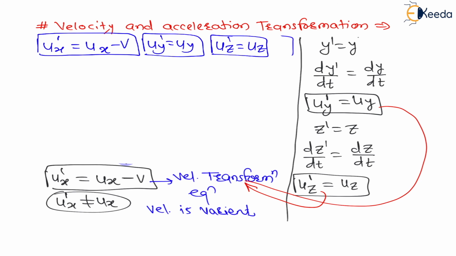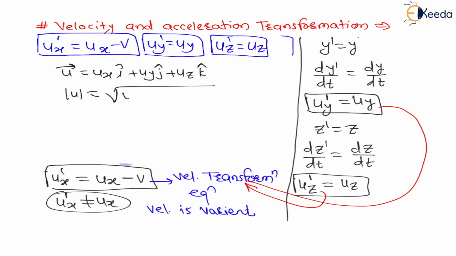And my dear students, what is velocity? If I want to write the velocity vector, then it is ux i plus uy j plus uz k. And what is the magnitude of velocity? It is the square root of ux square plus uy square plus uz square. So as any one component changes, the magnitude is going to change. That means velocity is variant here. I hope you are understanding this, right?